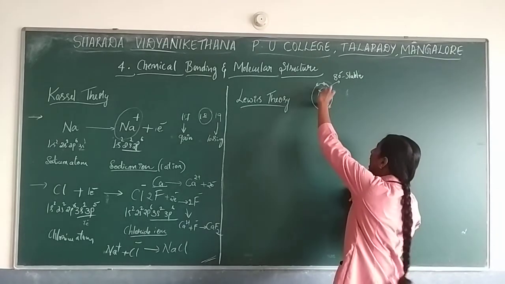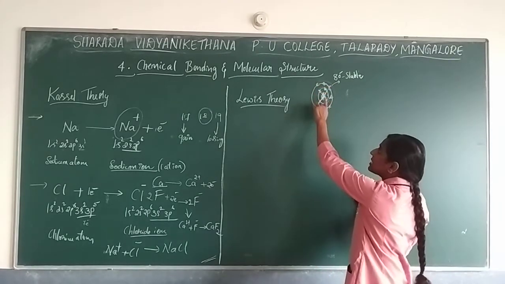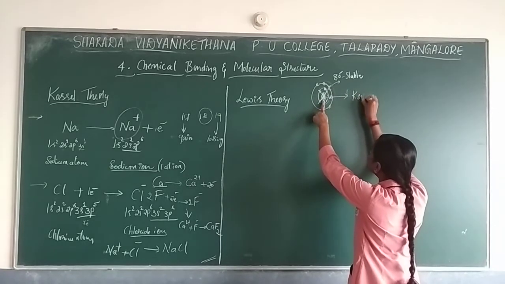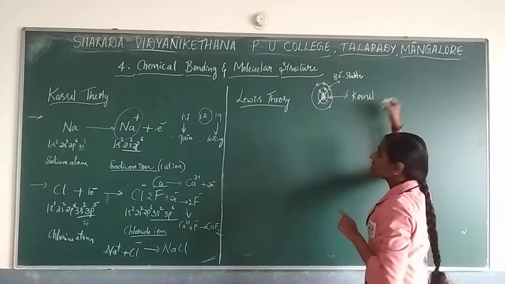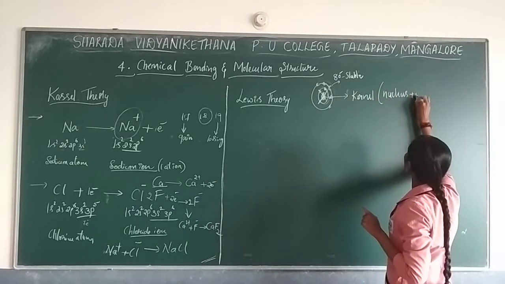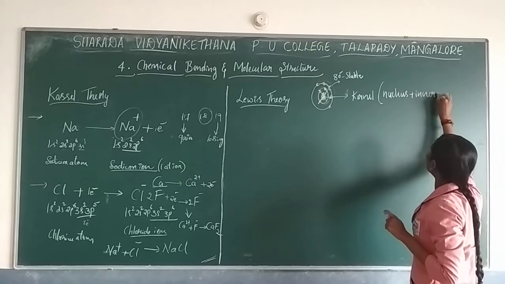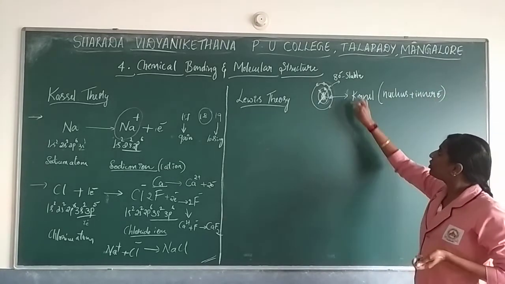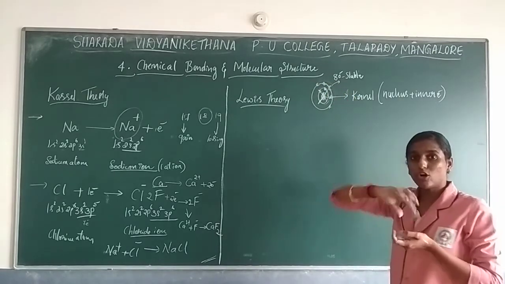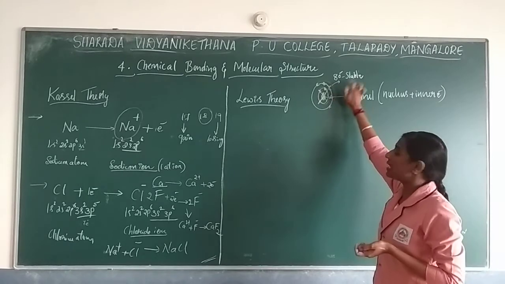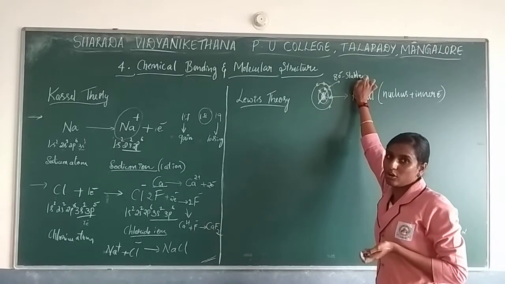He said the inner electrons as well as the nucleus are considered the kernel. Kernel is nothing but the nucleus plus the inner electrons. This kernel will never go for bonding. Only the outer electrons will go for bonding, just to attain a stable electronic configuration.